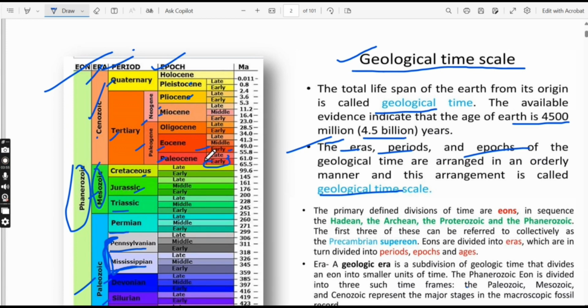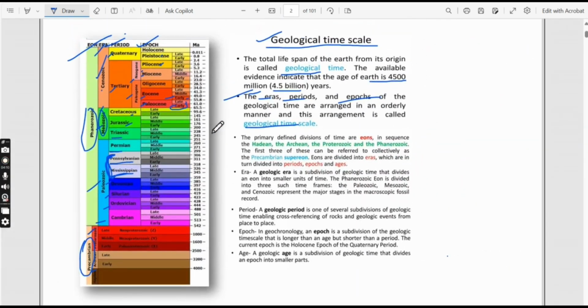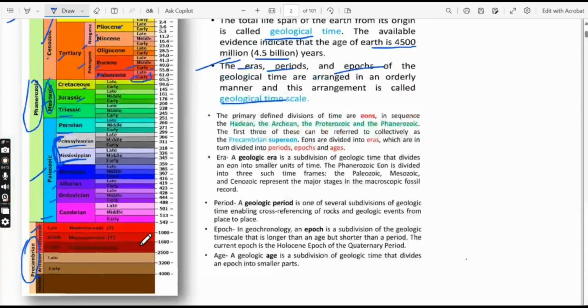Sometimes it is written like this, so you need to learn where we should write early Paleocene, late Paleocene. These are the ages written next to it. We will discuss these things later.